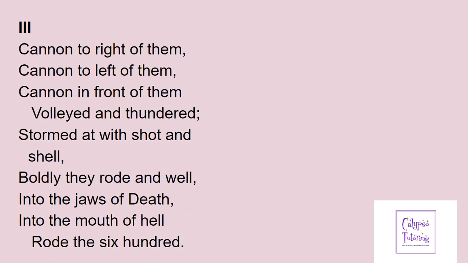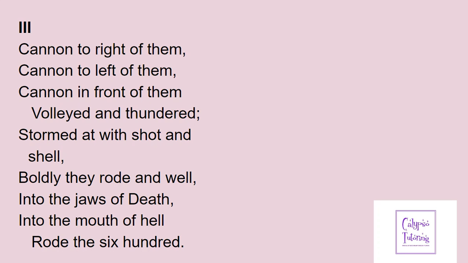The use of powerful verbs there. Again, notice the three: volleyed, thundered, stormed at. And the alliteration here: "stormed at with shot and shell." Again, helping us picture these things whistling past them, the onslaught that these men are facing. So this poem is so rich in these devices to help you visualise and to help you hear what's going on. And we've got the adverb of "boldly," they rode on boldly.